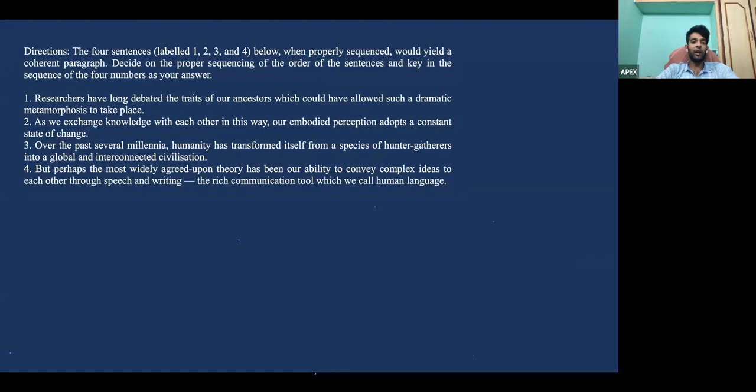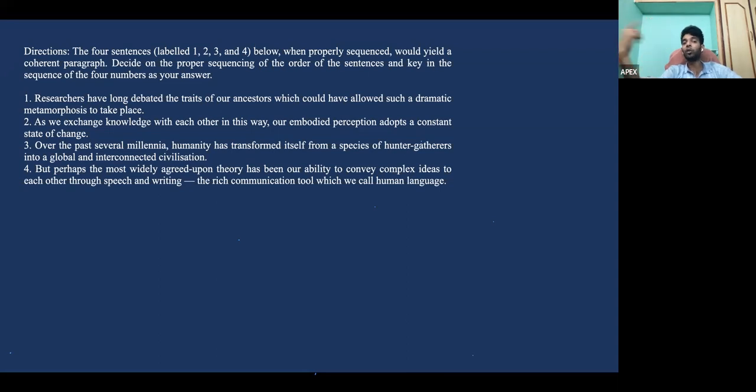Yes, now this again is a very, very simple para jumble. Over here, very clearly, the 3rd statement is your most generic statement, where we are talking about how humanity has transformed itself from hunter-gatherers to an interconnected civilization. Okay, so from being secluded to being a part of the group. Yes, then we go with how researchers have debated for very long about why such a dramatic metamorphosis or change has occurred. Now that reason is given in 2, but before that, what has happened as a contradiction to this is given in 4.